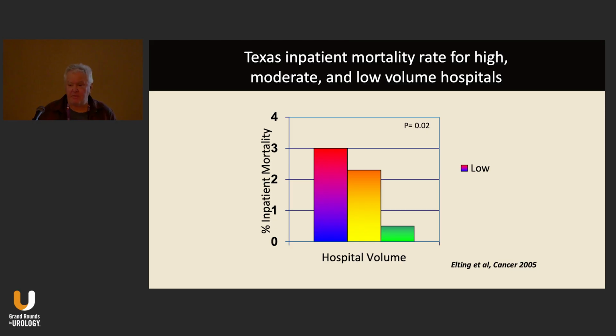And this is data from Texas. This Linda Elting, who's an epidemiologist at MD Anderson, put this together, looking at Texas inpatient mortality rates for high, moderate, and low volume hospitals after radical cystectomy. And you can see the dramatic decrease in mortality in the high volume centers. There was only actually 2 high volume centers at the time.